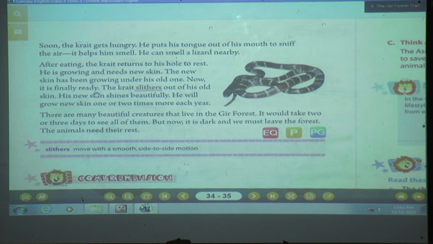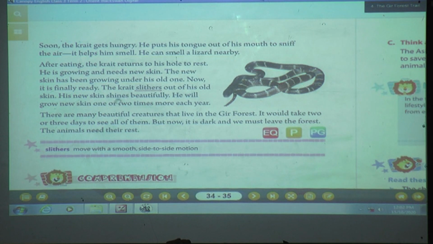The snake will remove the old skin from his body. The snake slithers out of his old skin. Slithers is a new word, meaning to move with a smooth side to side motion. So what is the snake doing here? It is removing the older skin from his body by slowly moving side to side.